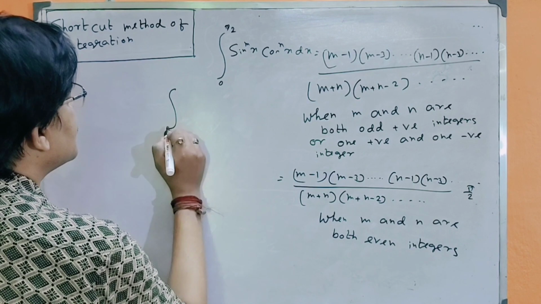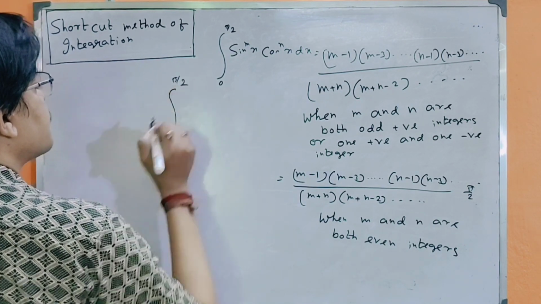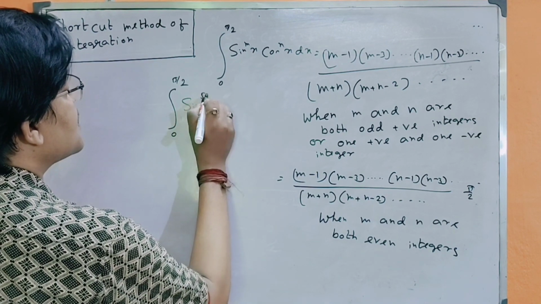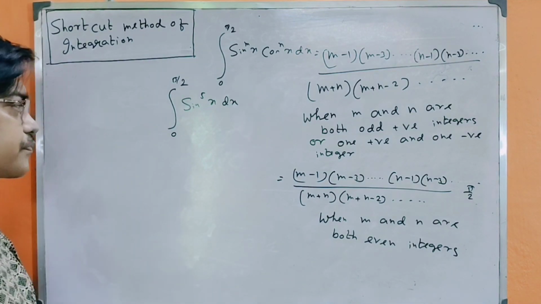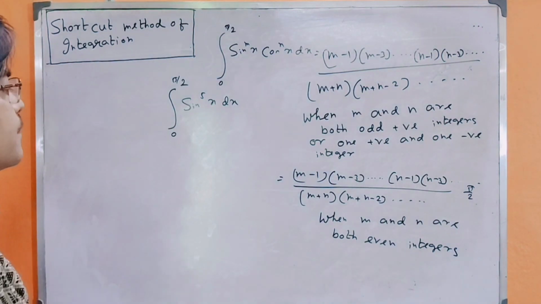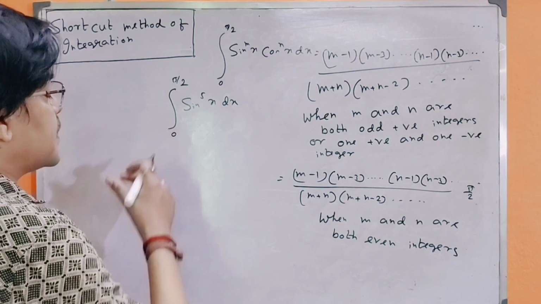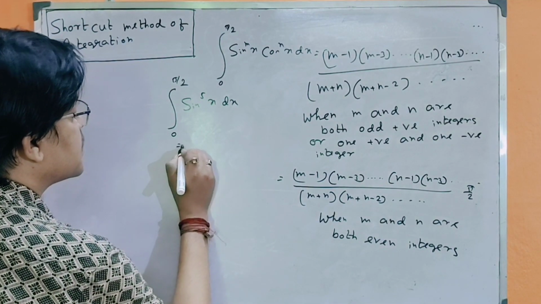Now, let us write the problem: integration 0 to pi by 2 of sin to the power 5x dx. Friends, look at the problem. At first, I will solve it by the conventional method. What is the conventional method?